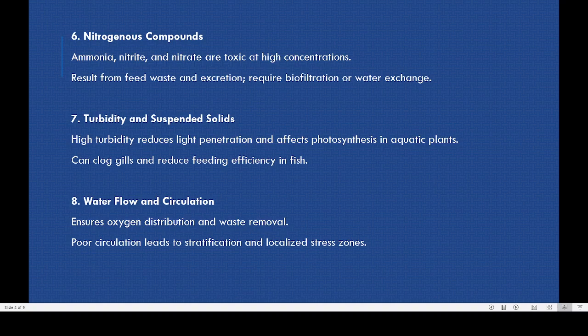Then turbidity and suspended solids. Turbidity means how many particles, like soil particles, are present. If too many soil particles are there, the color of the water will be yellowish or reddish, and the penetration of light can also decrease. That will affect the photosynthetic activity of the plants, since in water there will be a lot of algae.